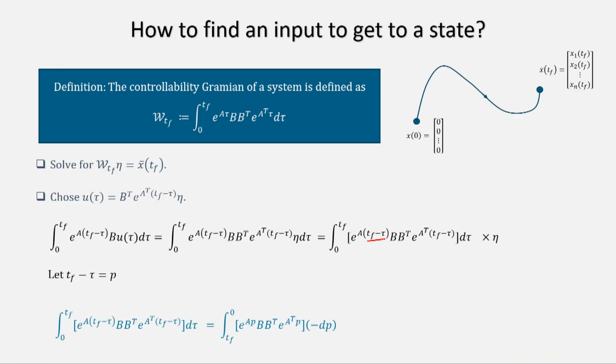So, instead of Tf minus tau, we will put P now. We are substituting variables. So, once you substitute variable, Tf minus tau becomes P, and then at tau equal to 0, your P will become Tf, and at tau equal to Tf, P will become 0. And d tau is minus of dp. So, from there I get this, and this is equivalent to this expression.